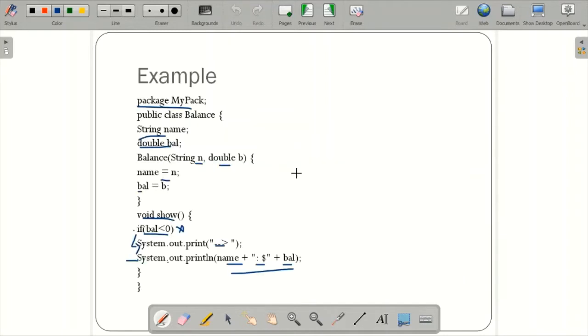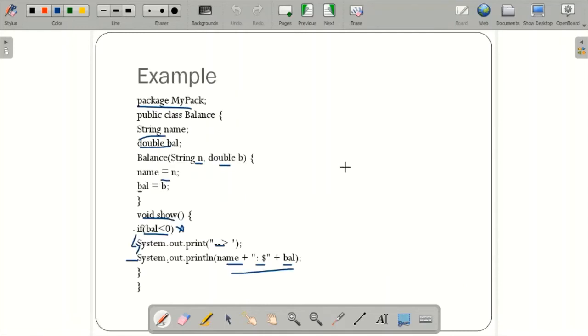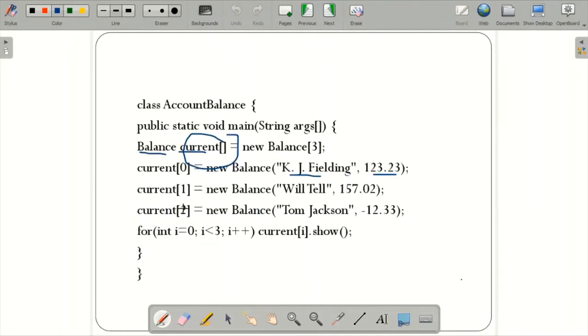So it will go to this particular function, balance. It will call whatever the name is there, KJ Fielding and 123.23, that will be stored over here. The name and the balance will be stored over here. Same way for current 1, current 2, it will store. And for int i is equal to 0, i less than 3.